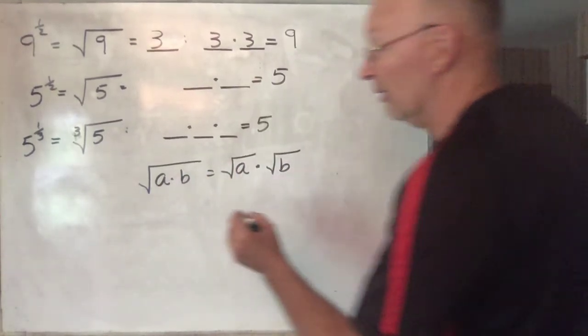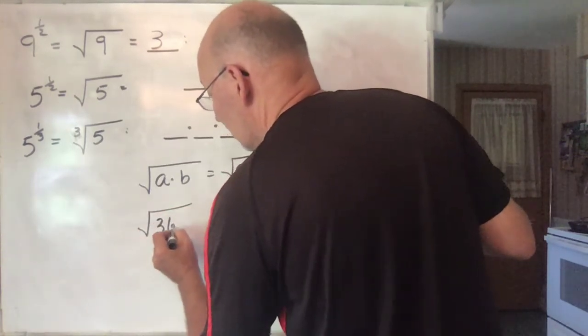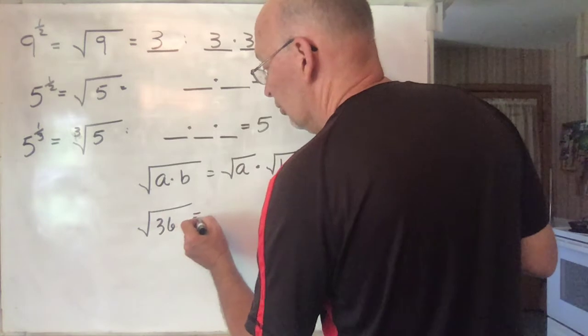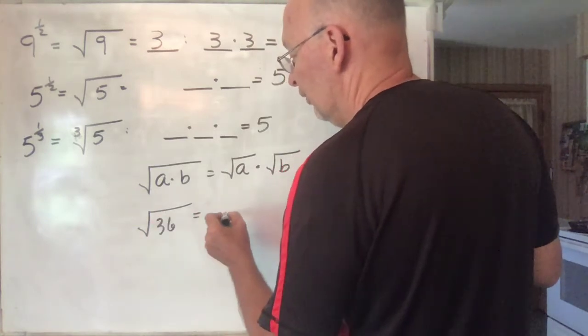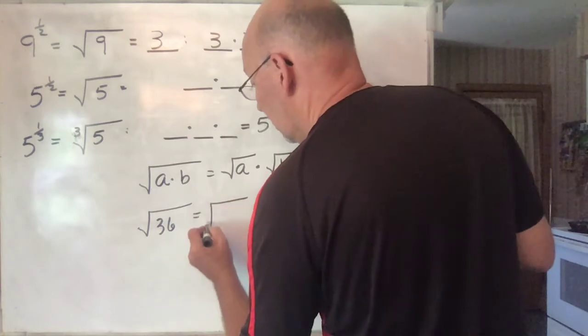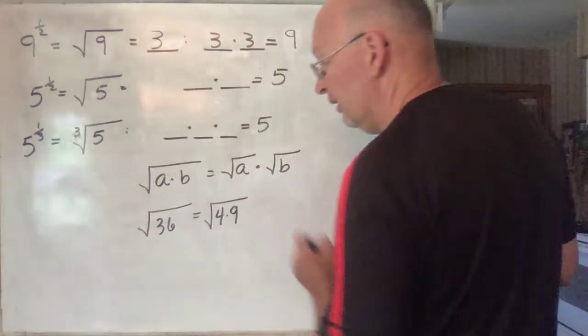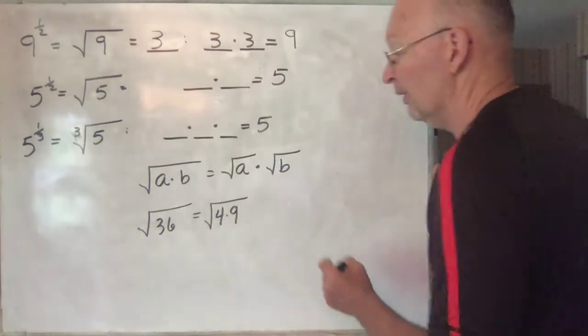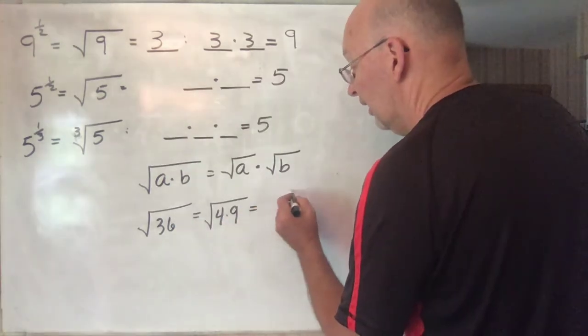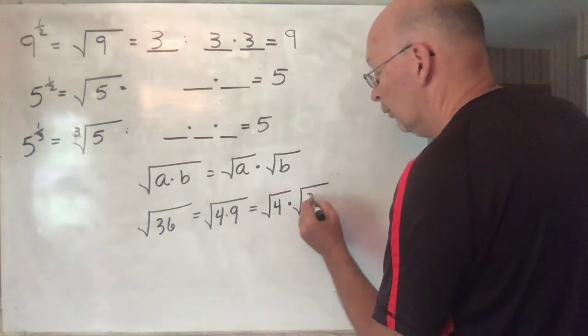So, for example, if I have 36 right here, the square root of 36 is equal to the square root of 4 times 9, right? Because 4 times 9 gives me 36, and that's equal to the square root of 4 times the square root of 9,